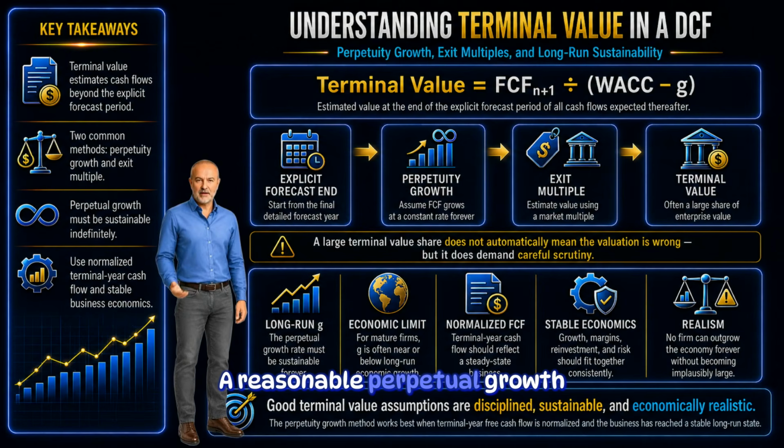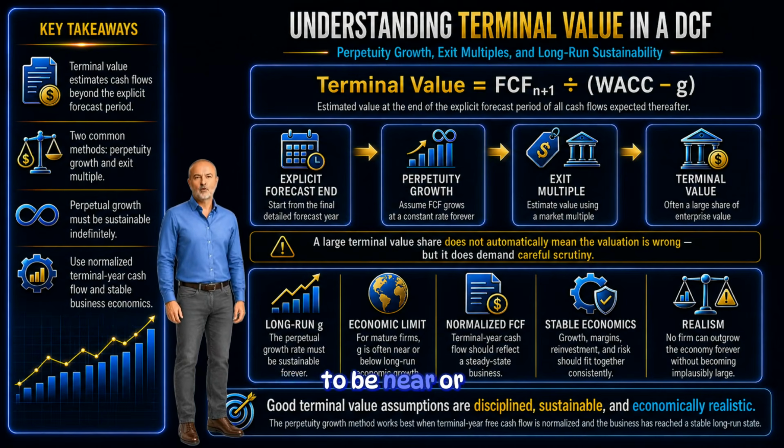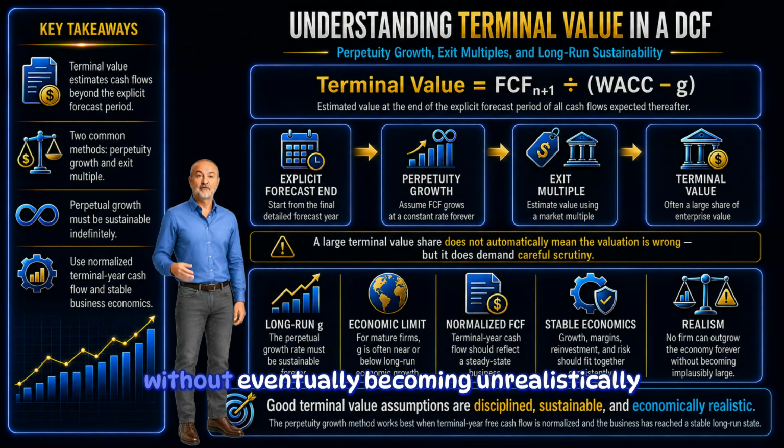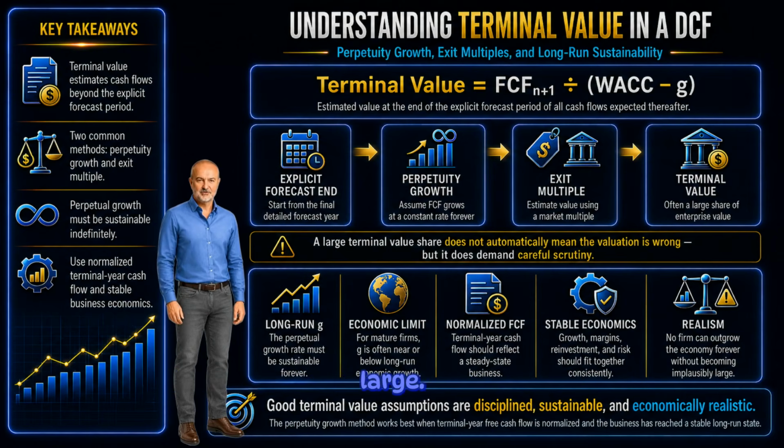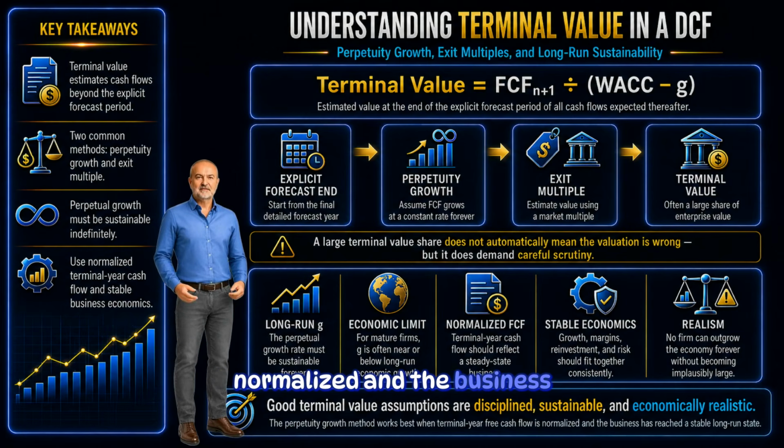A reasonable perpetual growth rate should be sustainable indefinitely. For a mature company, it is often expected to be near or below the long-run growth rate of the economy in which the firm operates. A company may grow faster than the economy for a while, but it cannot grow faster than the economy forever without eventually becoming unrealistically large. The perpetuity growth method works best when terminal year free cash flow is normalized and the business has reached a stable relationship among growth, margins, reinvestment, and risk.